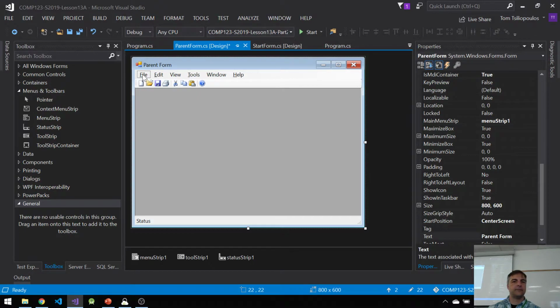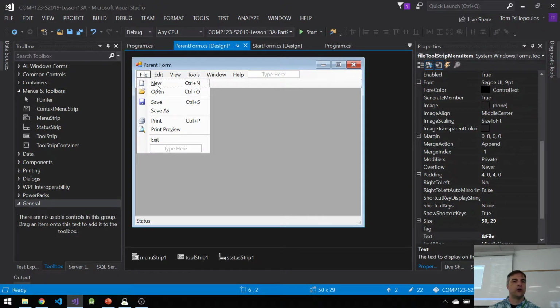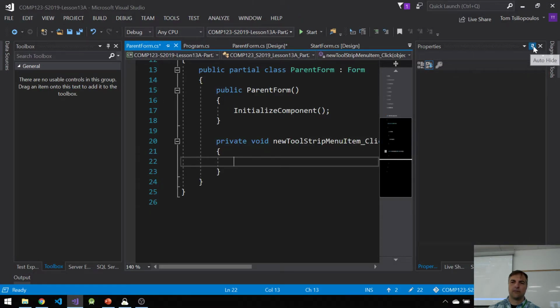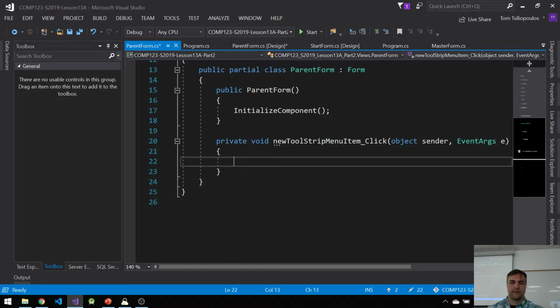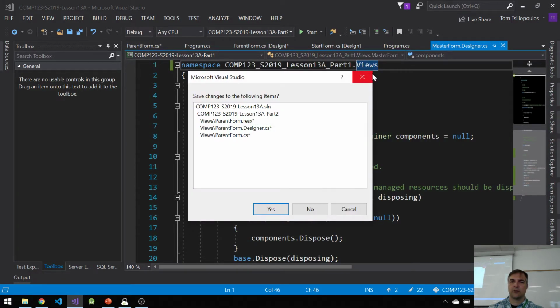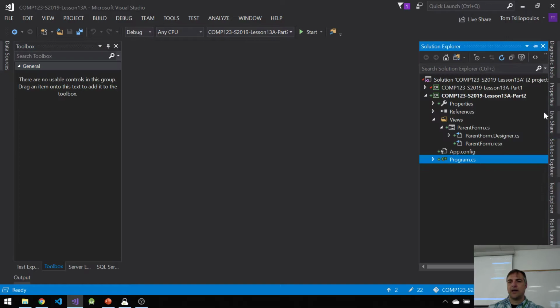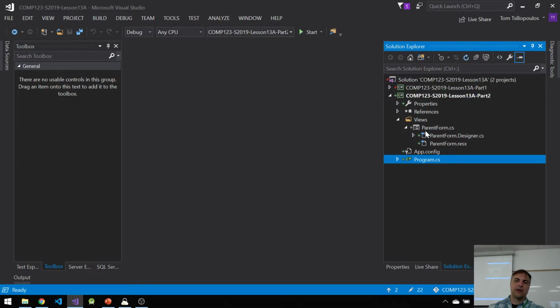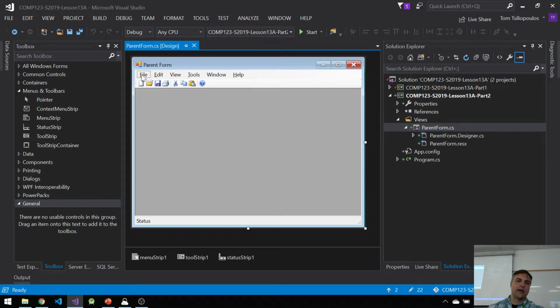Next, let's make sure that this new item has an event. Double click. And let's get rid of master form for a second, and a bunch of other stuff that I have up here. In fact, let me just close all these down for a second. One more time. Close all. Yes, save all. And go back to my solution. Sorry, I had a lot of windows open. I want to look at this parent form again.